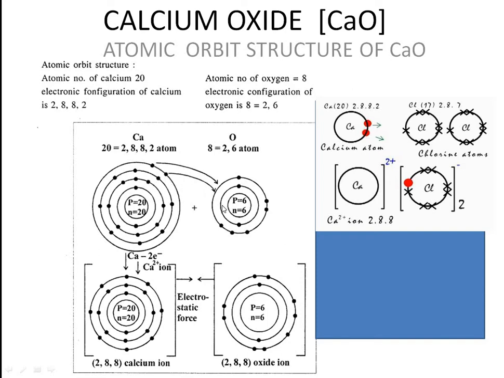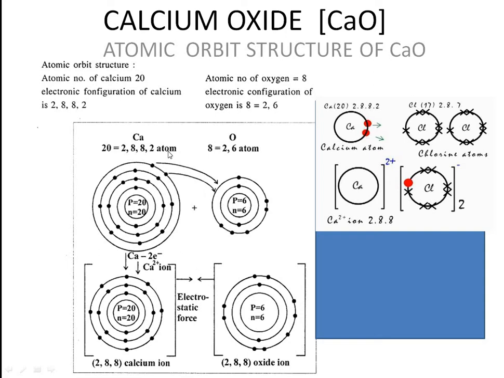In oxygen's case, it needs 2 electrons, so it will become 8 there. So this also becomes stable, oxygen and calcium also. So completely I am going to transfer 2 electrons from calcium to oxygen. So what I am going to do here is, see the next diagram. It is no more a calcium atom, it's a calcium ion. No more an oxygen atom, it is an oxide ion.